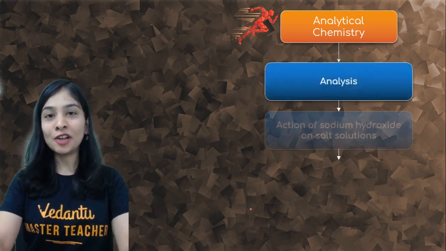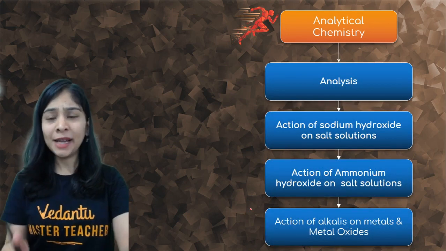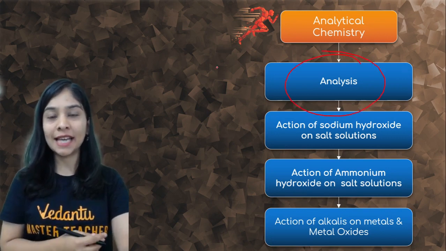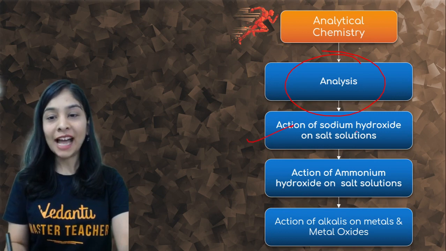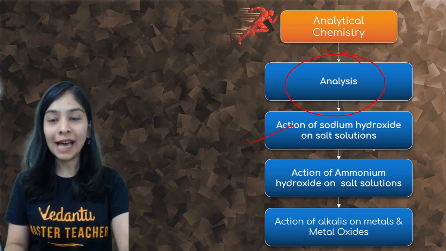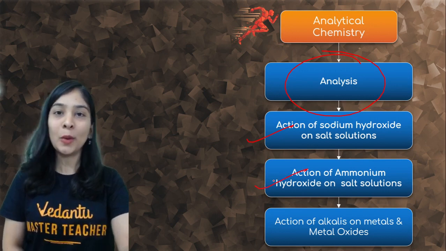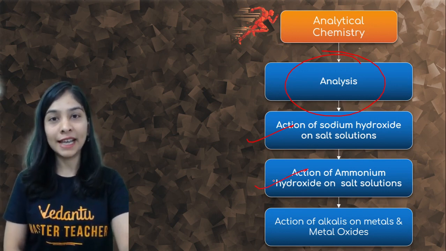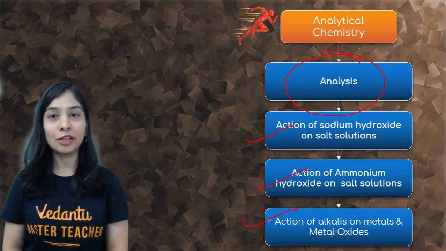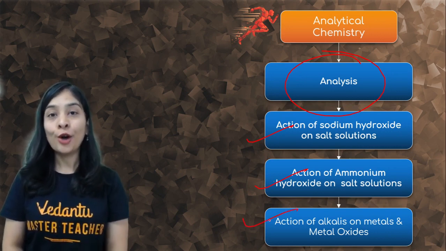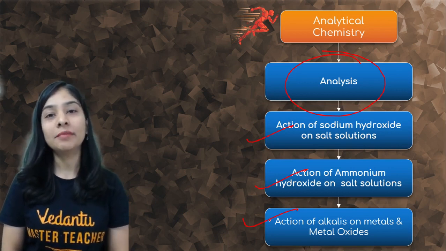So what are the topics that we are going to discuss in the entire chapter? Our main focus will be what exactly is analysis, which is of two types, quantitative and qualitative. We'll talk about the action of NaOH, a strong alkali, on different metal solutions, as well as the action of a weak alkali, that is ammonium hydroxide, on salt solutions, and the action of alkalis on metals and metal oxides, which is very rare. You know that only amphoteric metallic oxides and hydroxides can react with the alkalis.